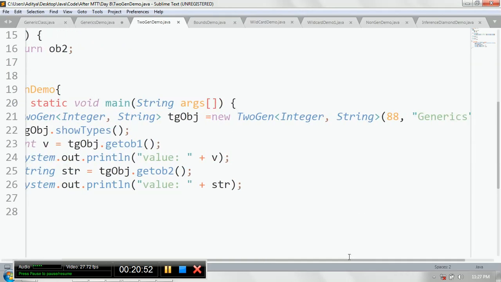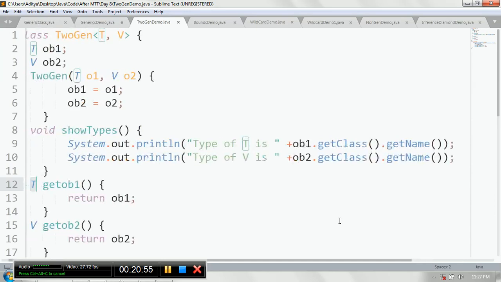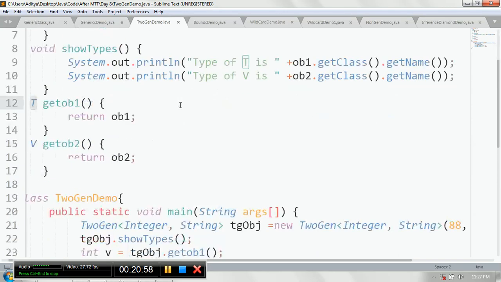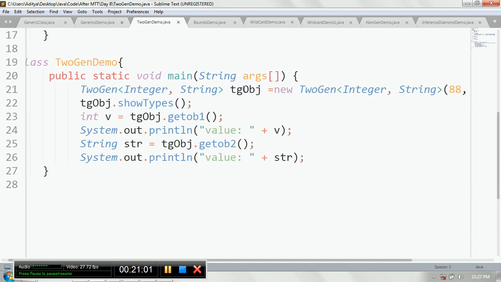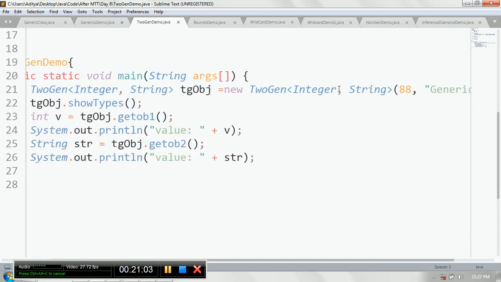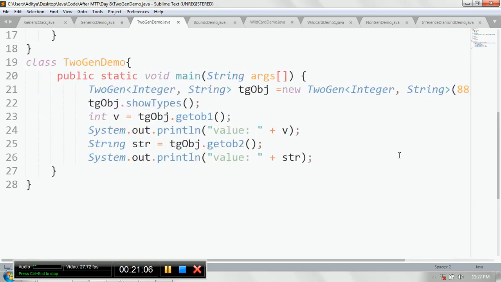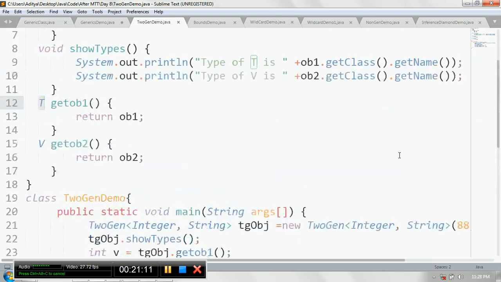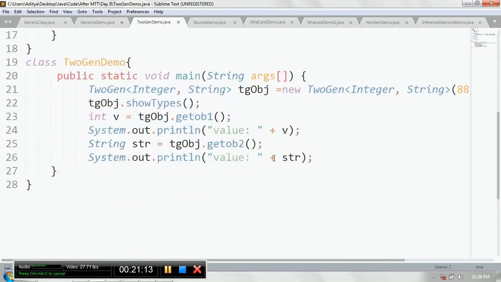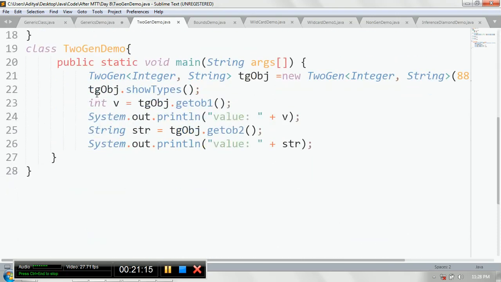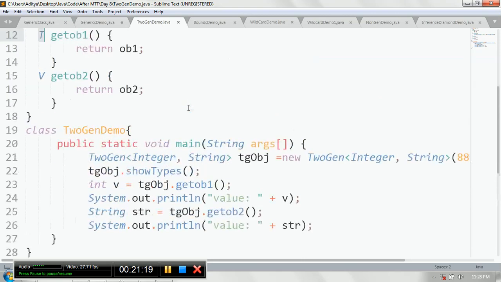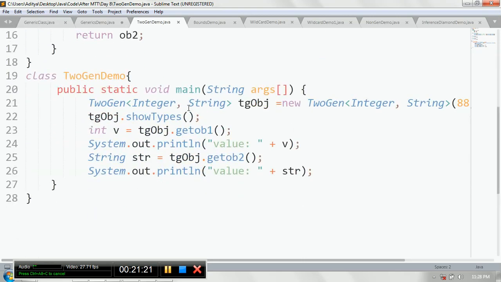Since the constructor accepts o1 and o2, that is T and V type, here T is integer and V is a string. So what has been decoded of the type? Now T is of integer type and V is of string type. Now tgObj.showTypes, whenever you call showTypes, it will return the type of T and V.